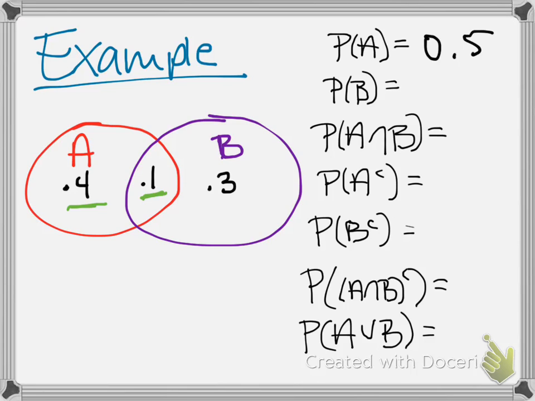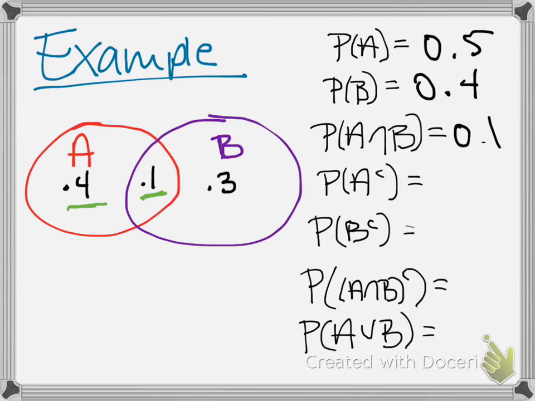The probability that event B occurs then is the sum of the areas in B, and in that case it's 0.4. And then the way we've got the diagram set up, we can see that there's a region where both events occur, where this overlap is in here. And so that is the probability that event A and event B occurs, which notice we're using that intersect symbol for that. And that probability is 0.1.